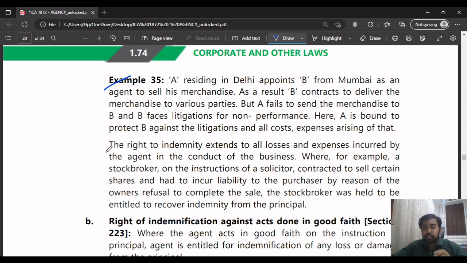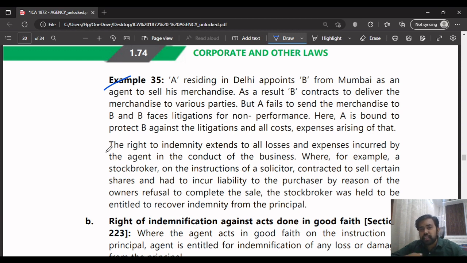Here there is A who is residing in Delhi. He appoints a person, B, in Mumbai as his agent to sell some merchandise. So B enters into a contract with some third party to deliver the particular merchandise. This is as a result of the principal's agreement with the agent to give him some merchandise.